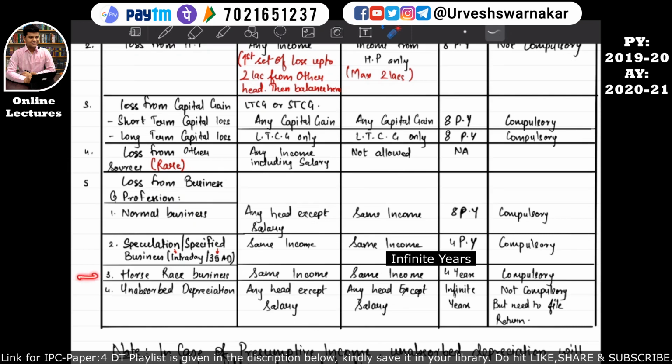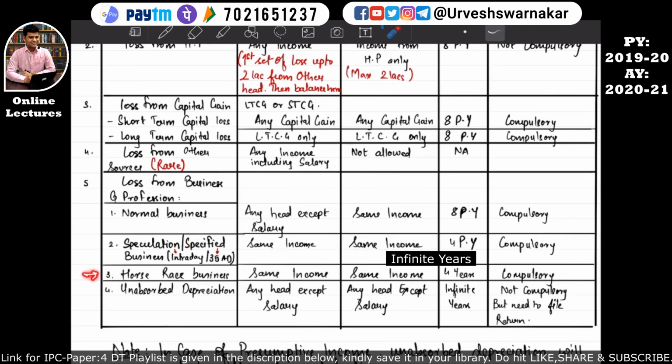So now let's understand the third type of business. I hope this is quite clear. Speculation business and specified business. Okay, so we have understood normal business. The normal business means any business other than speculation business, specified business, or business from horse racing. I hope this is quite clear.